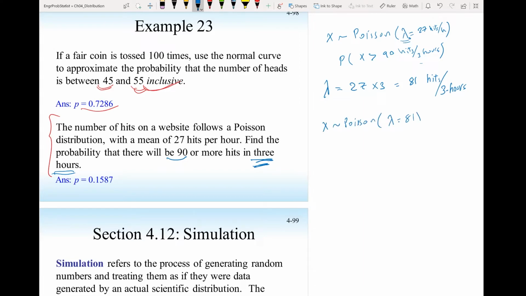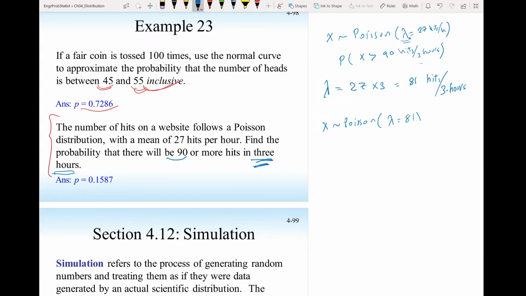We can solve this probability using Poisson, which is going to be really ridiculous. That means you're going to have to do 1 minus the probability x equals 1 plus the probability x equals 2 plus probability x equals 3 all the way to the probability x equals 90.